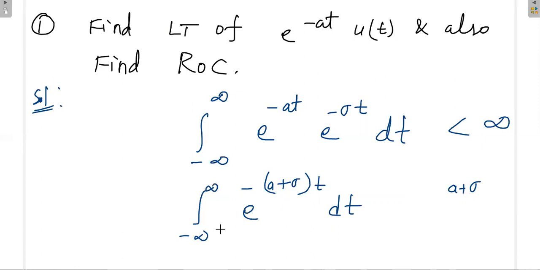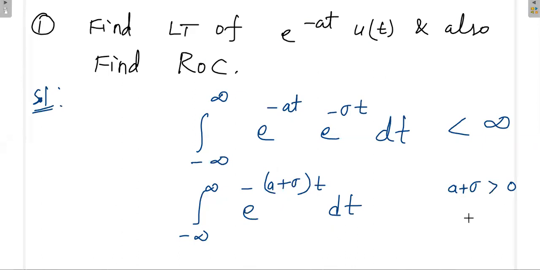Since there is already a minus sign, if the term is less than 0, minus into minus becomes plus and the integration will diverge. So for the integration to converge, a plus sigma has to be greater than 0.